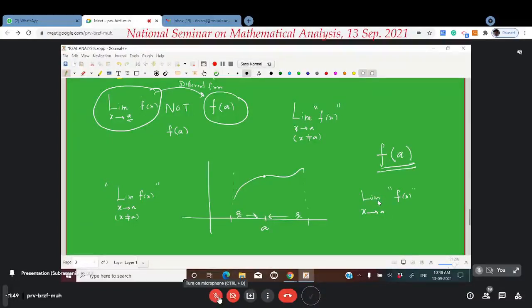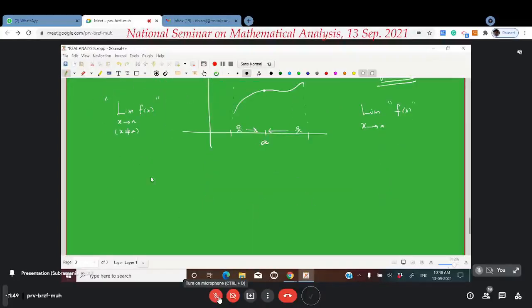Therefore, the first point you have to remember when you discuss the limit of a function when x goes to a is: you forget about the point a and the number f of a. That is, remember that x is different from a. That's what it means. Is it okay?